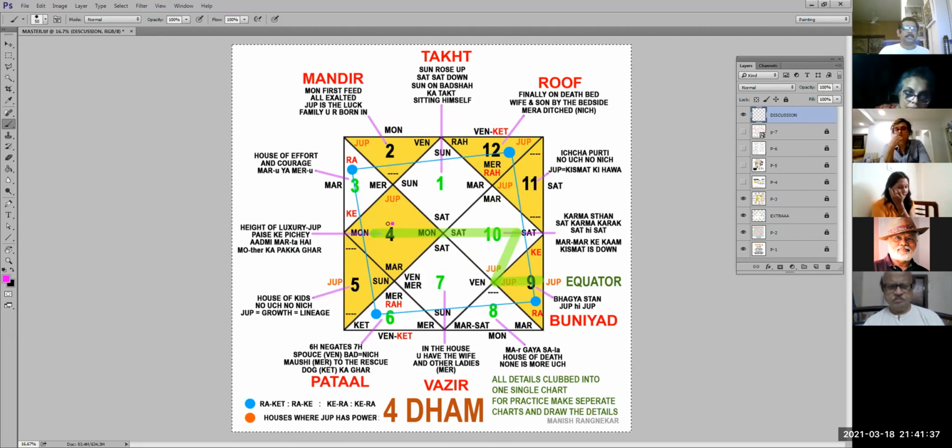So what we had said was in house number 4. House number 4, if you remember, is the house of luxury. Okay, the height of luxury is gold. Gold is Jupiter. That's why Jupiter is uch over here. And I had said कि सोना पाने के लिए आदमी जान देता है यानी मरता है, इसलिए Mars is नीच over here. And this equator tells you that it is Moon over here. It is the house of Moon, so it is Moon, but how to remember it for sure? It is on the equator, so it is Moon.